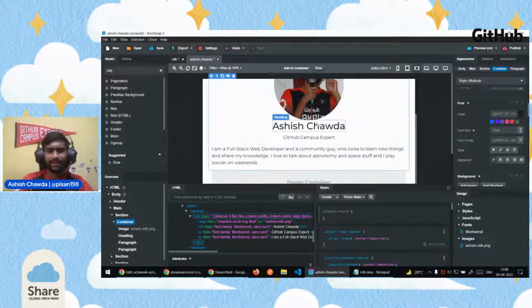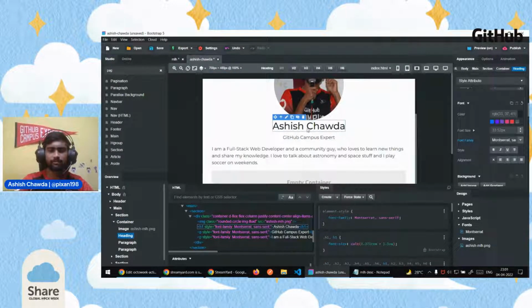So this looks far better than before. And you can see if I hover over the heading, it is just the small content that I have added, and it is the same for the paragraph also. So what we want is to set this heading to expand the whole width of the page. So I'll click on it,